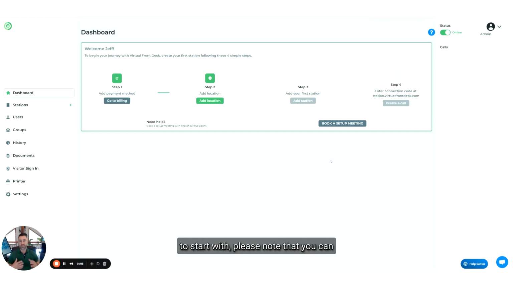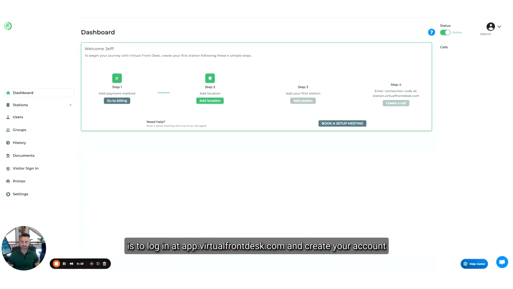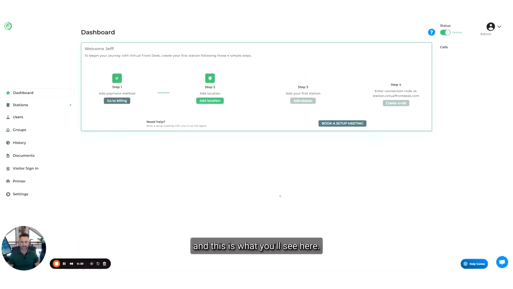To start with, please note that you can use any device. We are recommending the Neat Frame as our number one recommendation, but you can use an iPad, Android, or Windows device. The first thing you will want to do is to log in at app.virtualfromdesk.com and create your account. And this is what you'll see here.